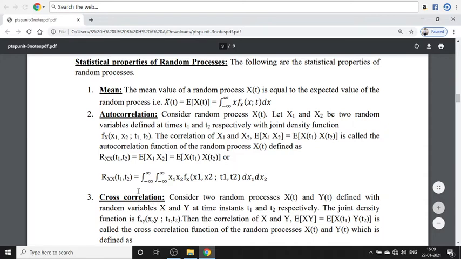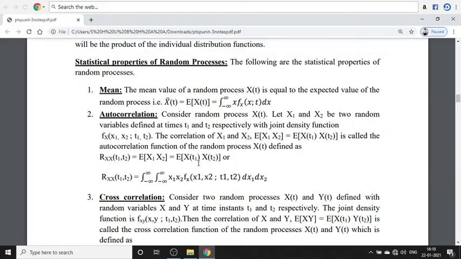x of t2, and it is given by R_xx of t1, t2 equals the integral from minus infinity to plus infinity, a double integration, because we are going with two random variables at two different instants of time, so it is x1 x2. Here in place of x we have x1 x2, and the density function is given as f_X of x1, x2 at the time instants t1 and t2, with respect to dx1 and dx2. That is the autocorrelation.